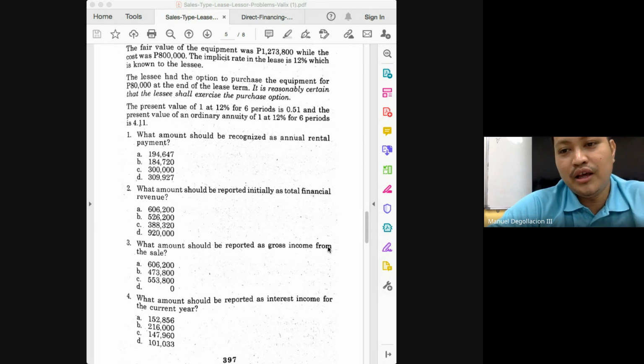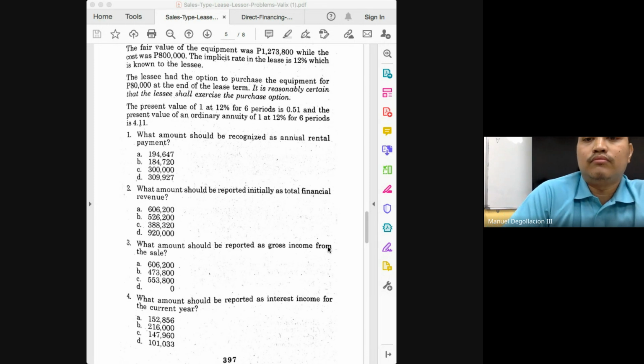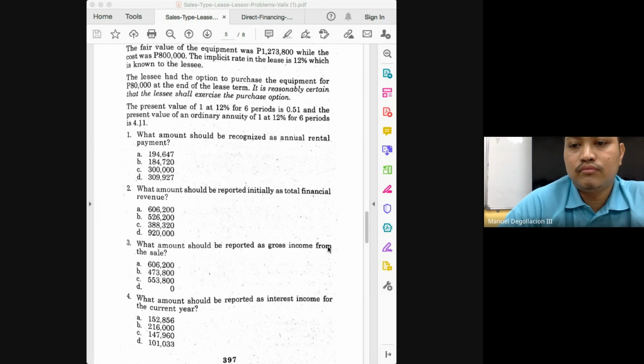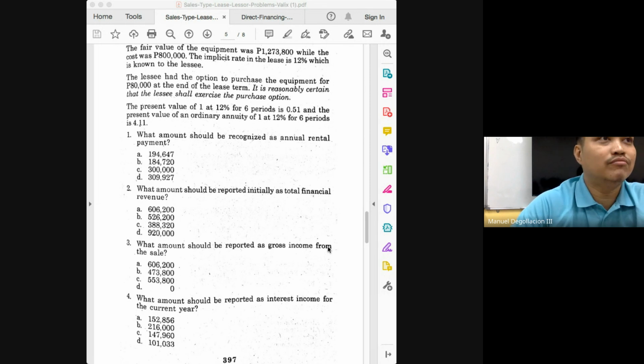To help you there, we'll give points to someone who can give the balance of the receivable at the end of year 5. 339,017. Next question is interest income for year 6.